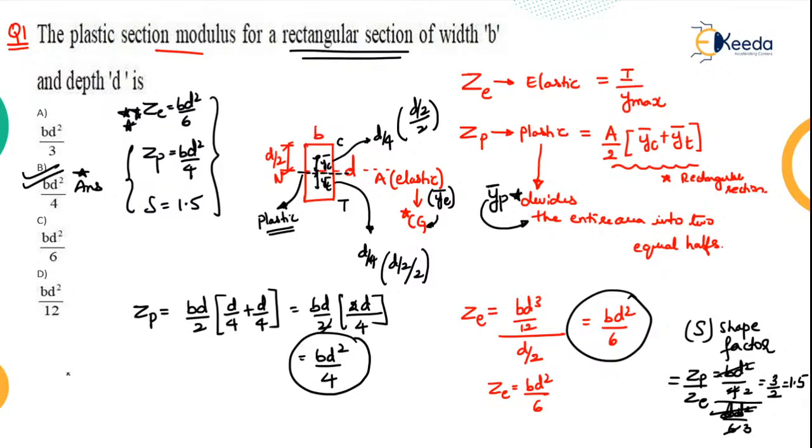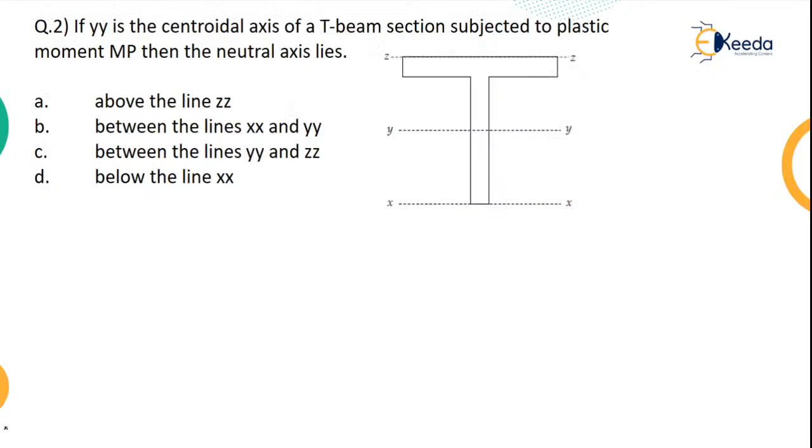Okay. So let us move on to the next question. What does the next question say? If YY is a centroidal axis of the T-beam, so this is your centroidal axis. The section given to us is a T section. If you observe, the T section is an unsymmetrical section about your x-axis.